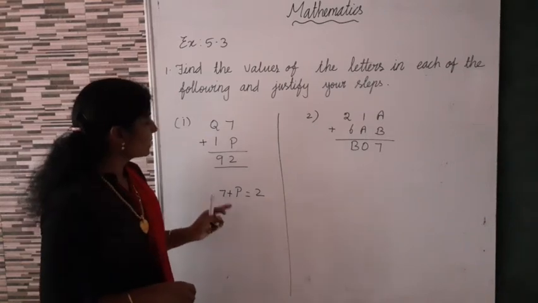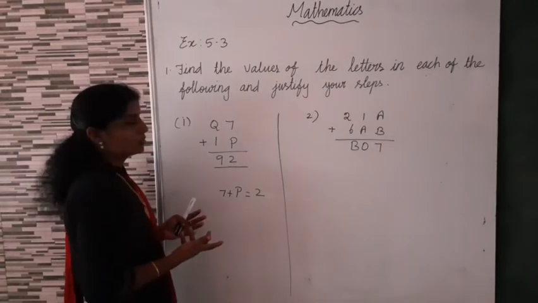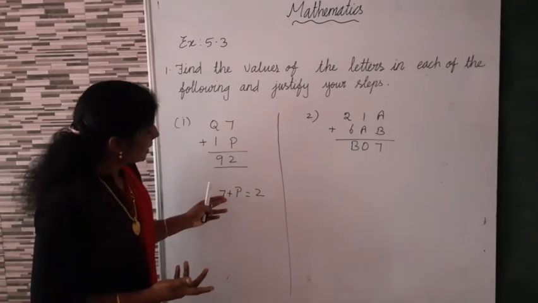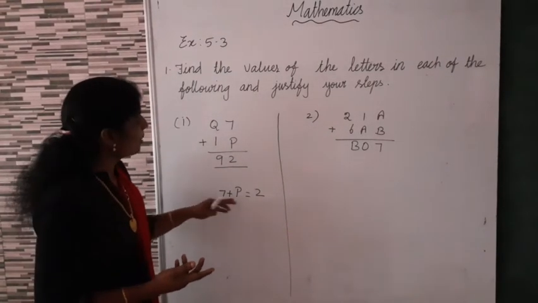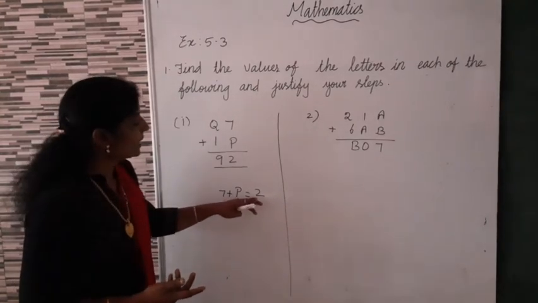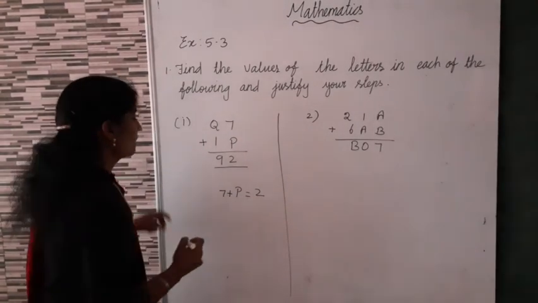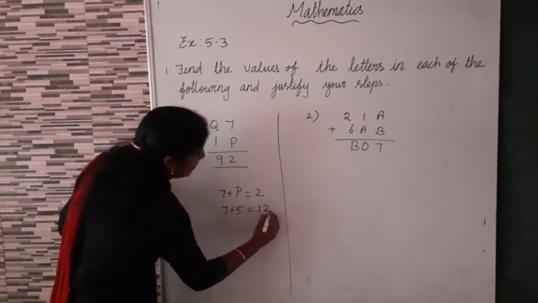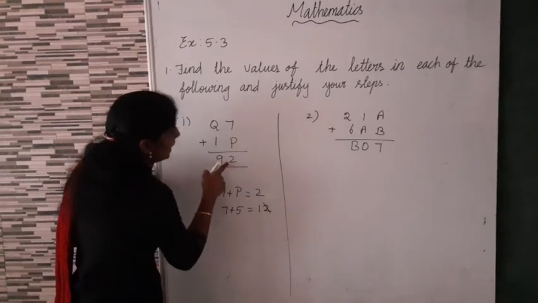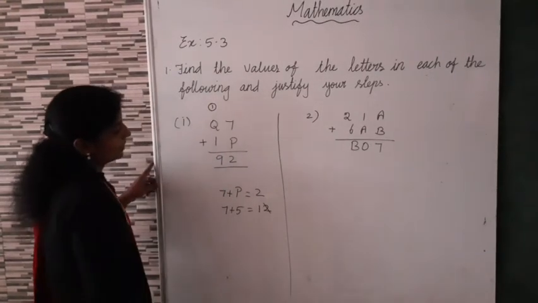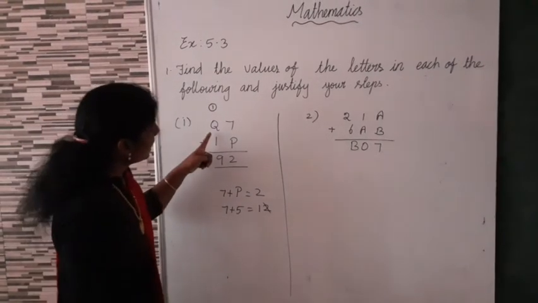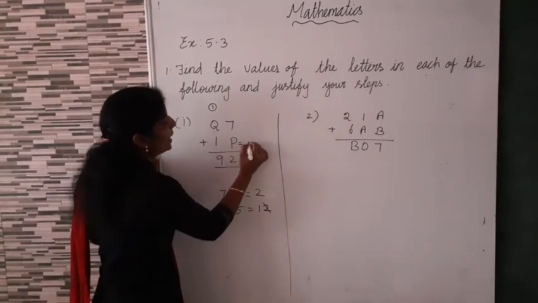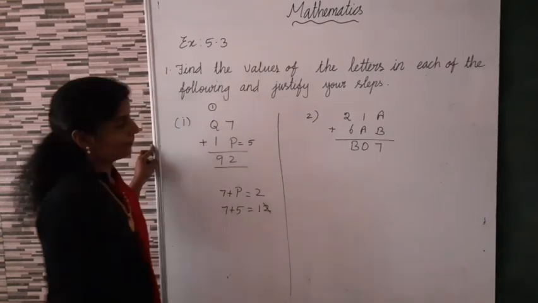7 plus 1 means 8. 2, 9. 3, 10. 4 means 11, isn't it? 5 means 12. We will get one's digit 2. So, 7 plus 5 is equal to 12. Now, we can write this 2 here, 1 balance. So, what's the value of P? P is equal to 5.